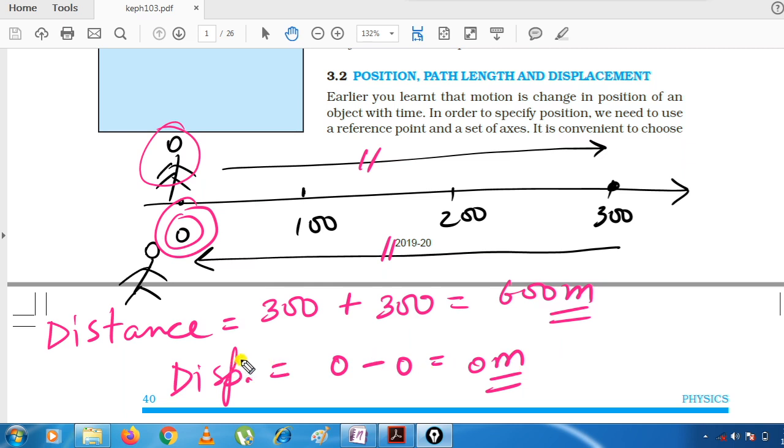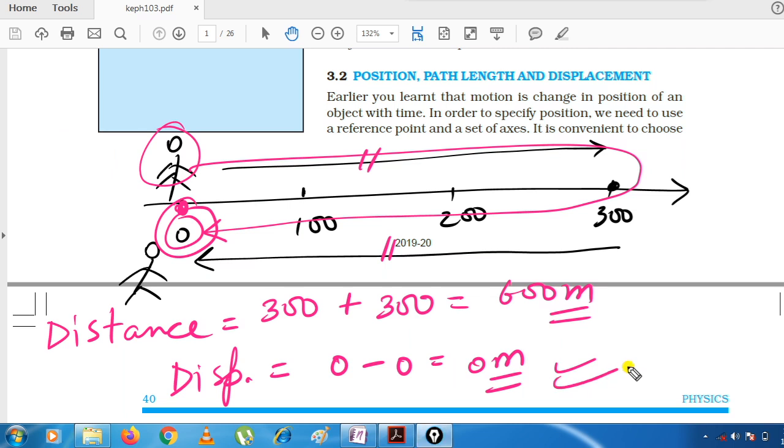In which case is it coming? It is coming in that case when the body travels and comes back to the same point. If the body is coming back to the same point, in that case displacement will be equal to 0. It could be possible on a circular path.